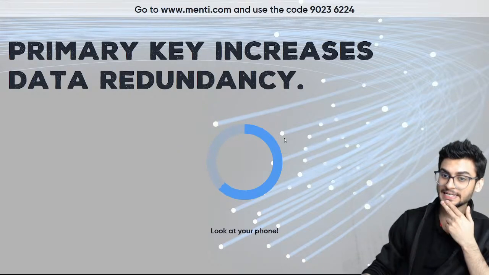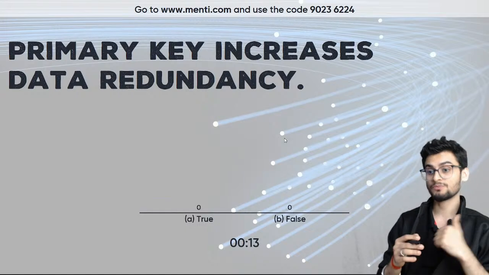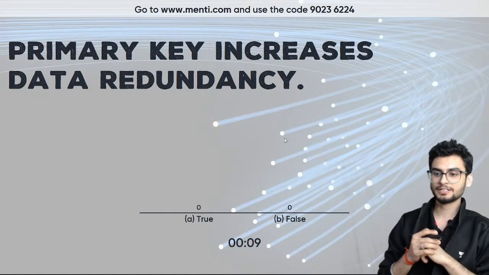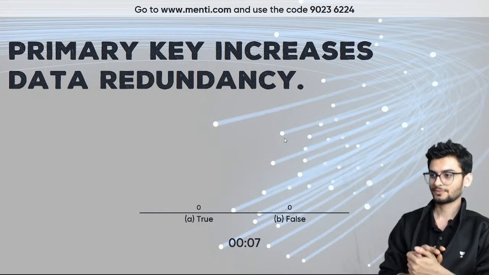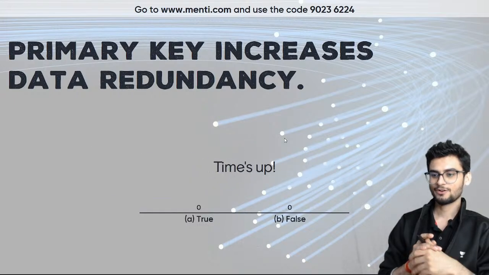Okay, primary key increases data redundancy. Data redundancy का मतलब हम लोगों ने term 1 में पढ़ा था. Data duplicacy होता है उसका मतलब. Does primary key increase the duplicacy of data? What is the function of primary key? If you can think about that. So the answer should be, I think, false, right?